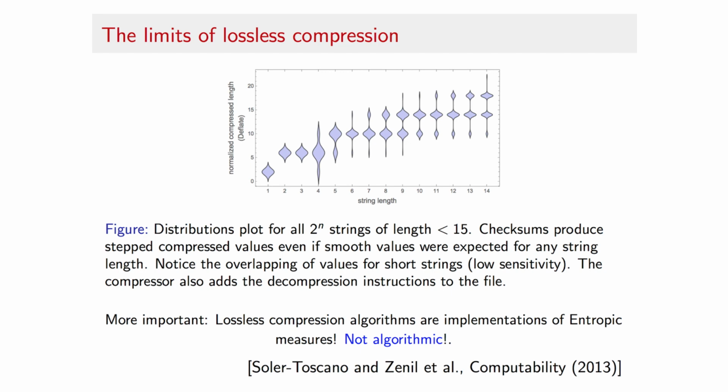Then we of course compared our results against lossless compression, in particular the popular LZW method using the compress function. We also found a strong correlation, but we also found that compression was not only limited by the way in which popular lossless compression algorithms work and are implemented, but is also extremely insensitive, especially to small objects, such as short strings, like in this case, only producing a very coarse-grained view with a few distinct values for all the 2 to the n strings in comparison to the much finer-grained values of our methods based on algorithmic probability.